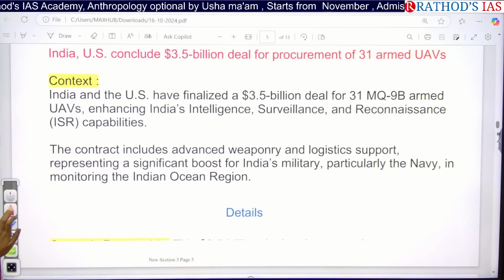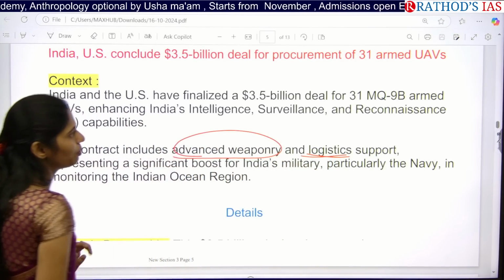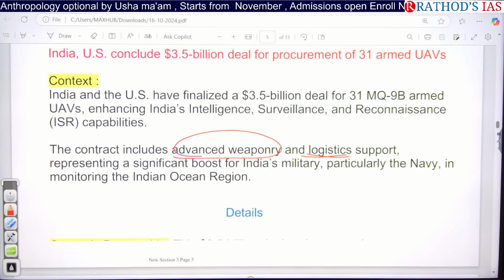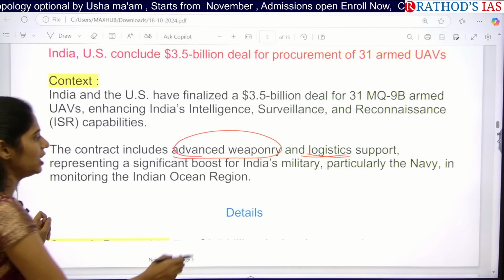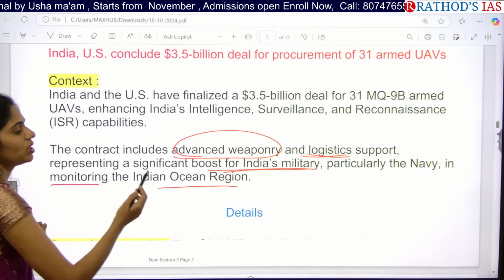This contract includes advanced weaponry, and we will also be getting logistic support from the USA with this kind of deal. So it will be very important for our Indian military, particularly the Navy, in monitoring the Indian Ocean region.